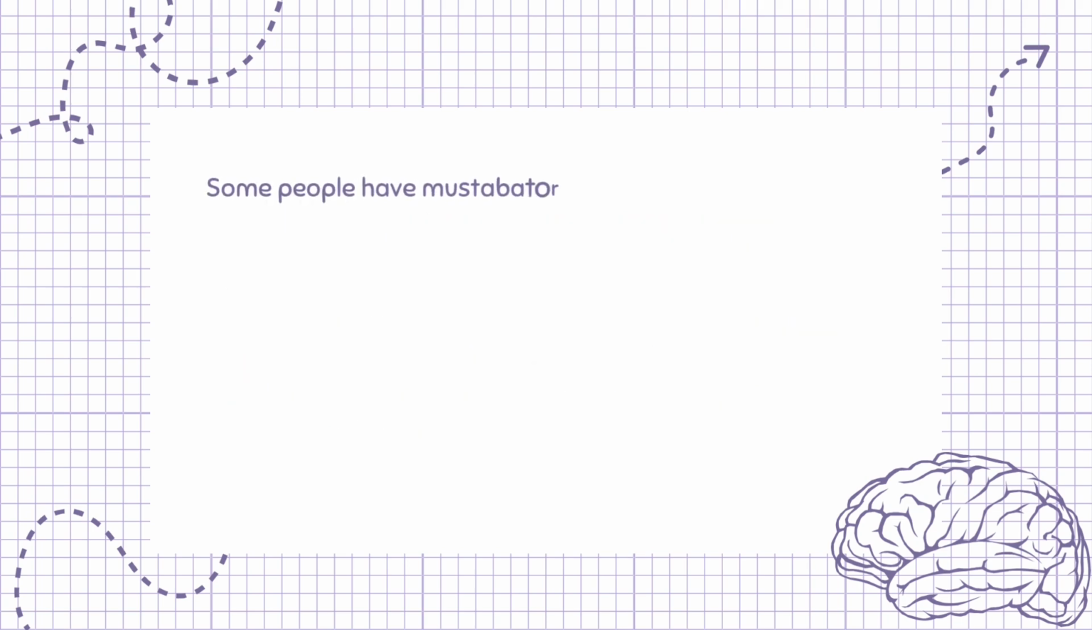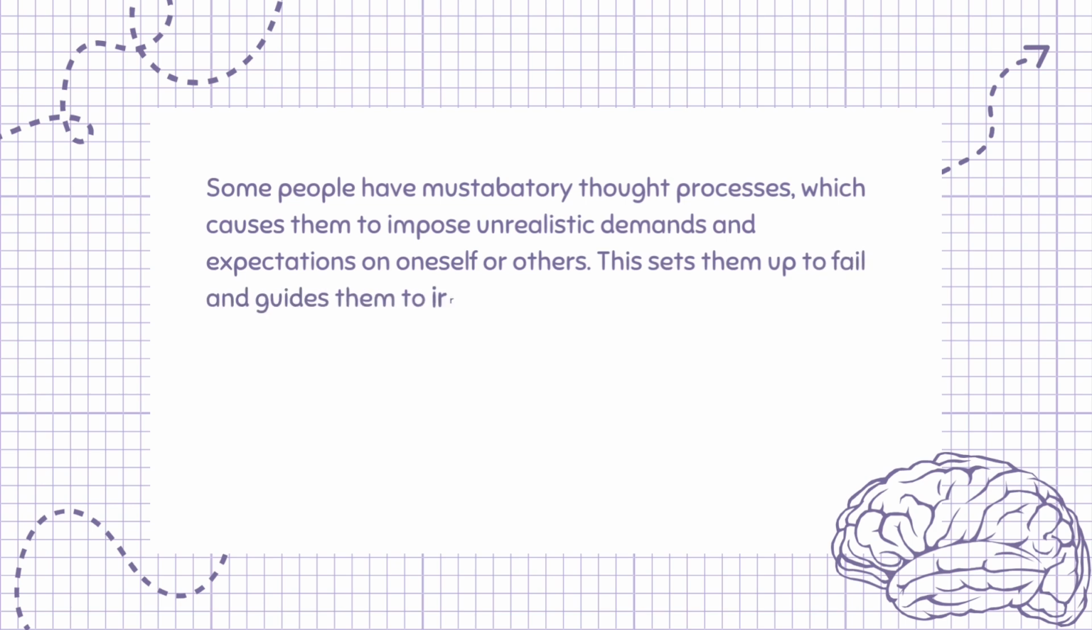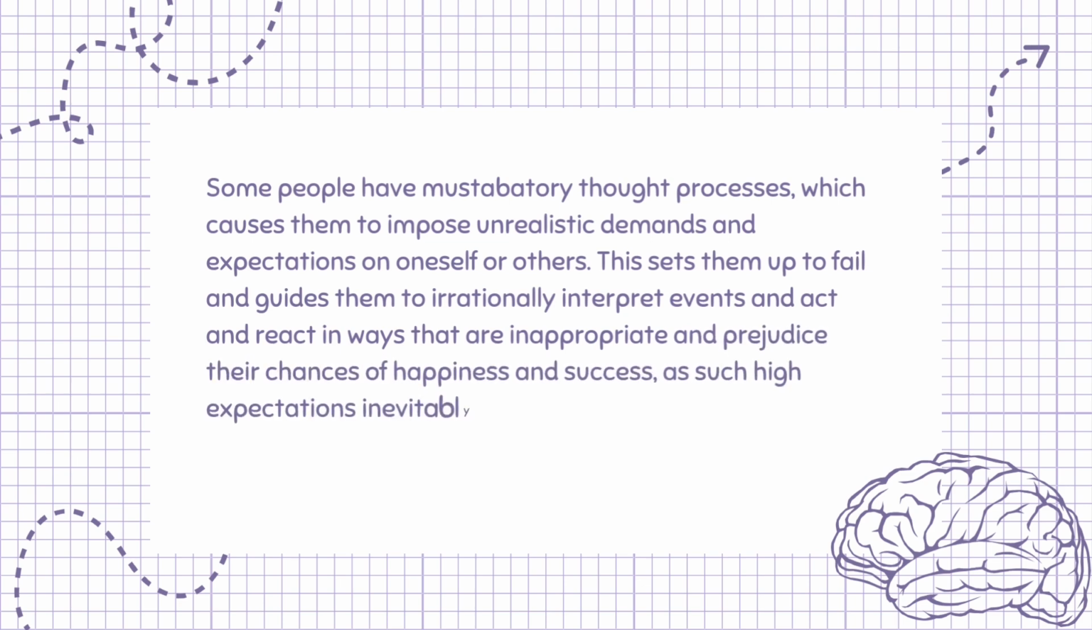Some people have musturbatory thought processes, which cause them to impose unrealistic demands and expectations on oneself or others. This sets them up to fail and guides them to irrationally interpret events and act and react in ways that are inappropriate and prejudice their chances of happiness and success, as such high expectations inevitably lead to disappointment with extreme feelings leading to depression.